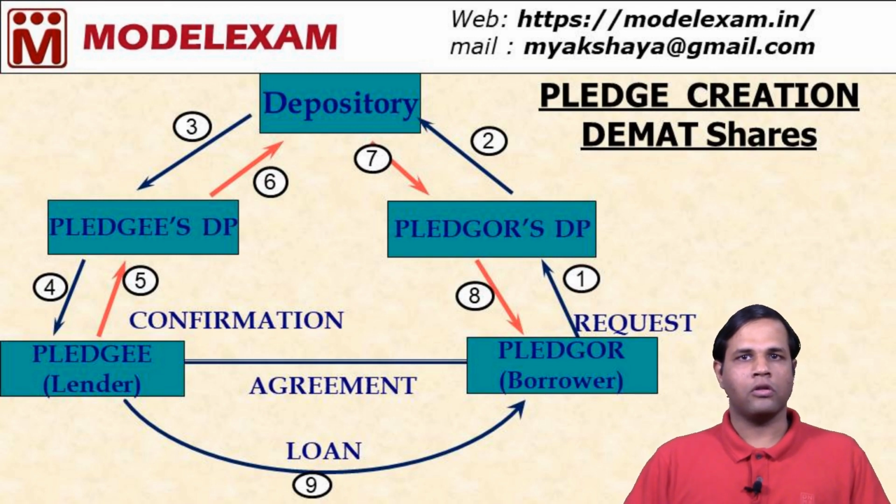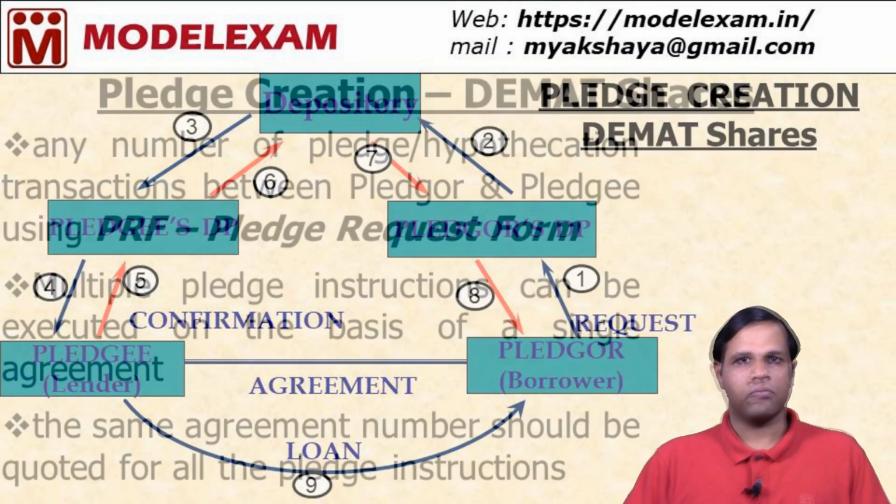Similarly, the loan amount is also decided between these 2 parties. Nowhere does the depository come into the picture with the loan transfer or the agreement. So the fund transfer actually happens outside the depository system. So this is about pledge creation of Demat shares.